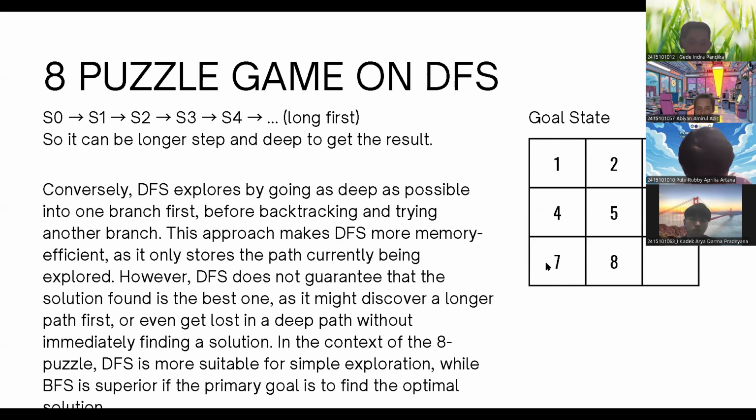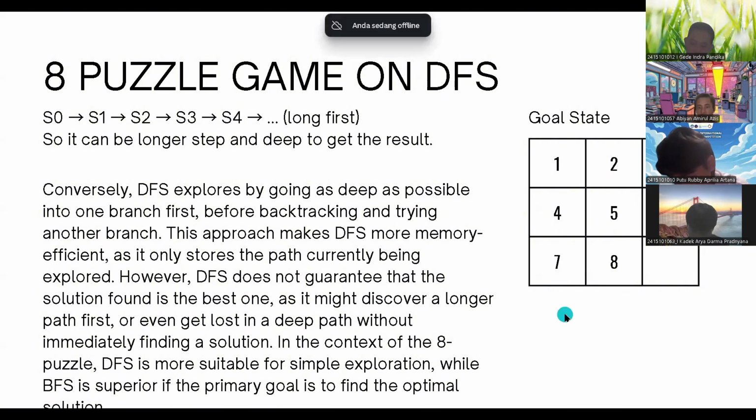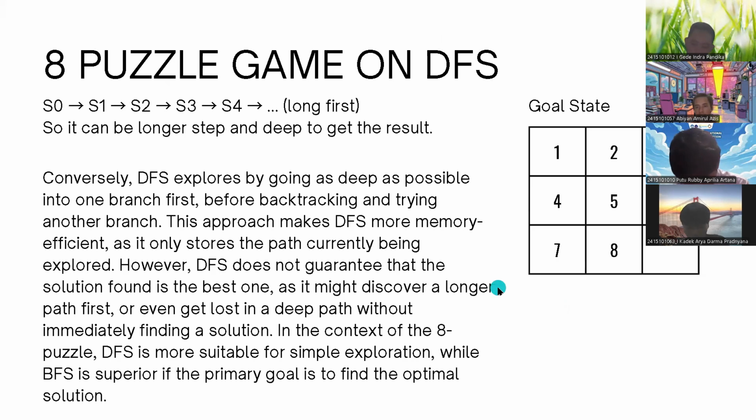So it can be more memory efficient, but is not guaranteed to find the best solution, and it can get lost. So DFS is not ideal for an optimal solution. I think that's all that I can explain about the difference between DFS and BFS.